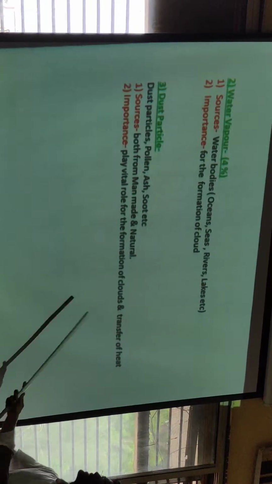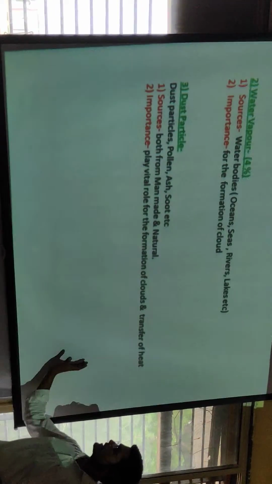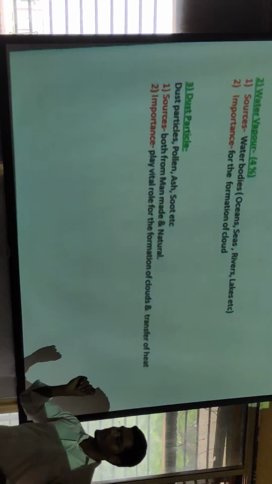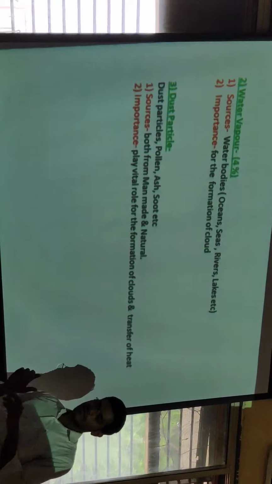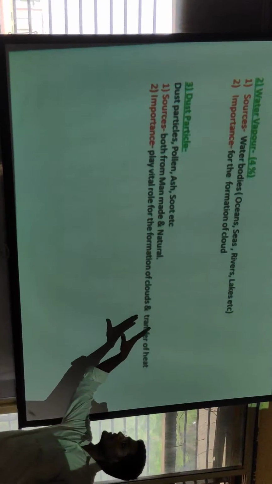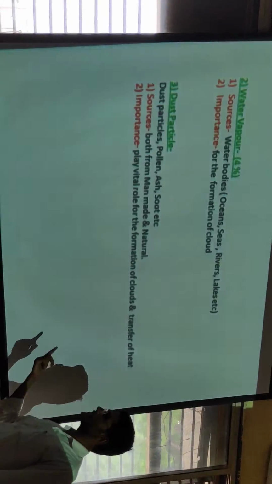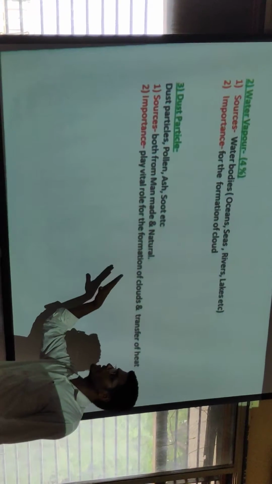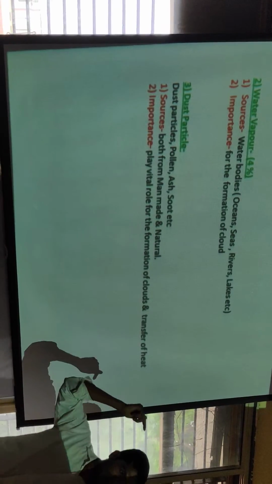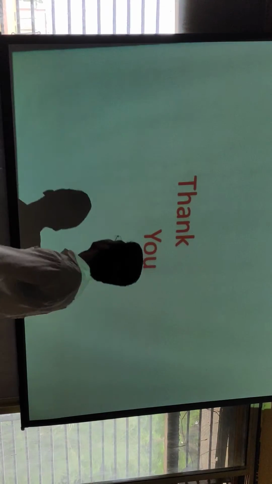The dust particles also attract a large amount of water vapor around them, and the dust particles in the atmosphere go upward, and the molecules or matter of the dust particles get together, and the density of dust particles in the atmosphere increases. Then cloud formation takes place, the condensation process is created in the atmosphere, and the vapor is converted into water droplets and falls in the form of precipitation. Thank you.